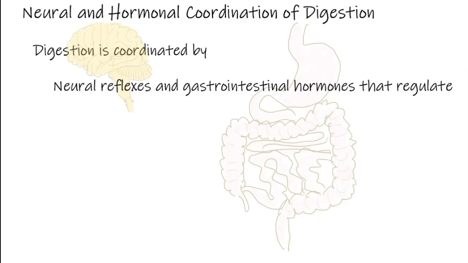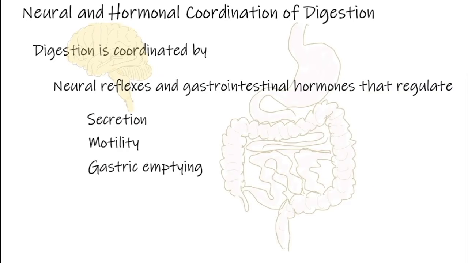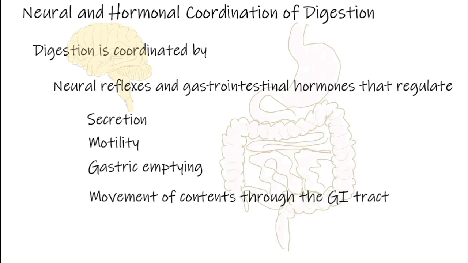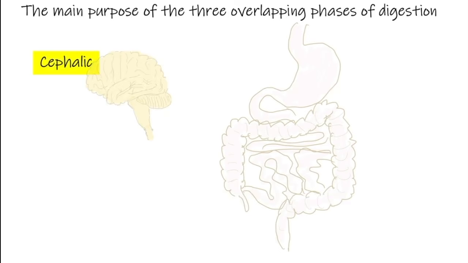Digestion is coordinated by neural reflexes and gastrointestinal hormones that regulate secretion, motility, gastric emptying, and the movement of contents through the GI tract. There have been three phases of digestion that have generally been identified. These are overlapping phases. The main purpose of the three phases are as follows.